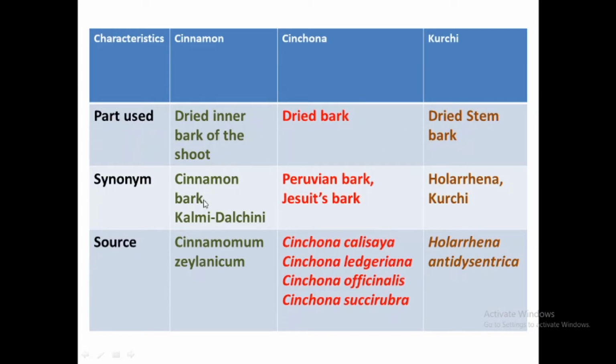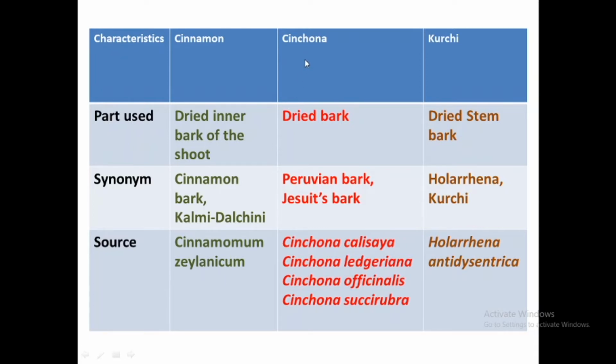Just see the synonym. The synonym of cinnamon is cinnamon bark or kalmi dalchini, whereas for cinchona it is Peruvian bark or Jesuits bark. For kurchi it is Holarrhena as well as kurchi. Just see the three different sources. For cinnamon, these are obtained from plant Cinnamomum zeylanicum.